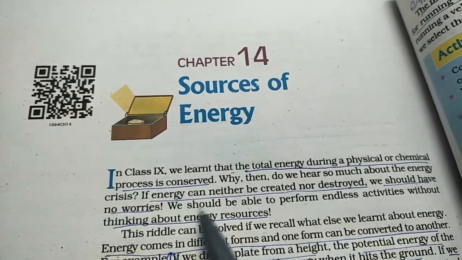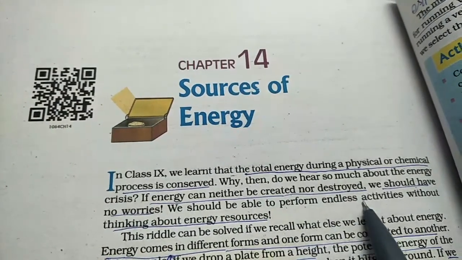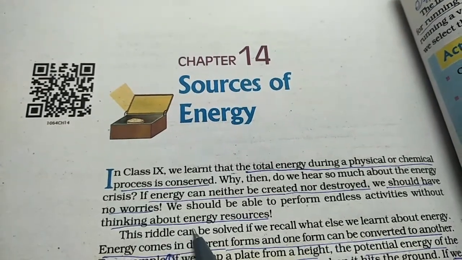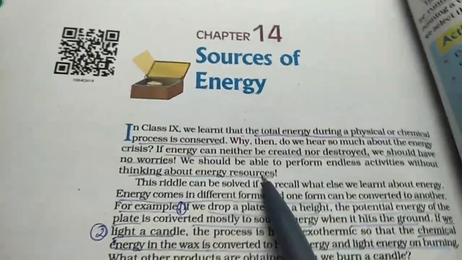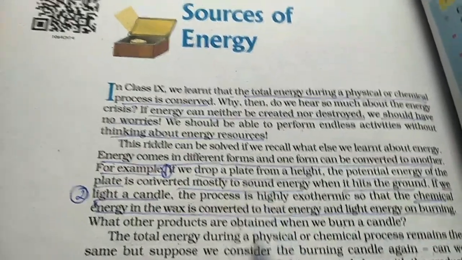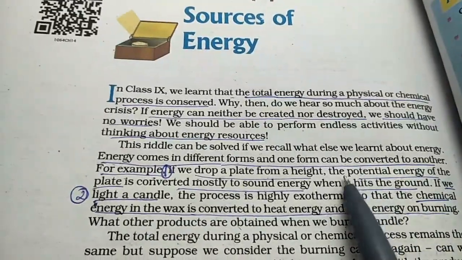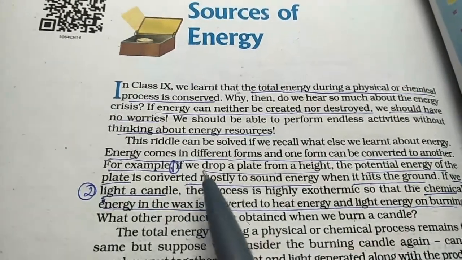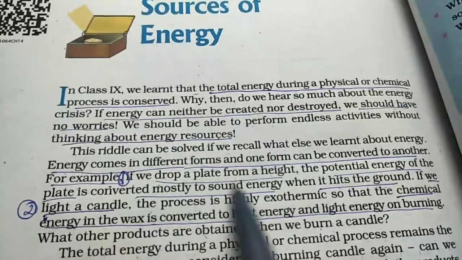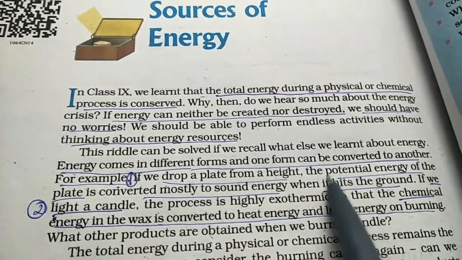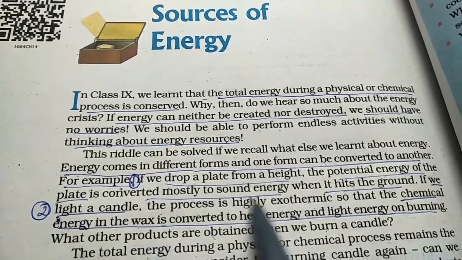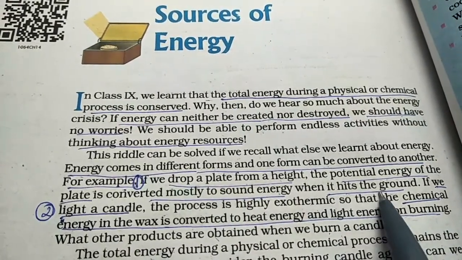Now if it is neither created nor destroyed, we should be able to perform endless activity without thinking about energy resources, but this does not happen, right? So let us see, energy comes in different forms and it can be converted from one form to another. For example, if we drop a plate from a height, the plate has potential energy because it is stationary. Then it can be converted into kinetic energy or sound energy when it hits the ground.